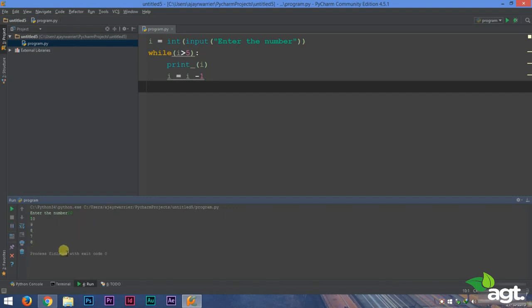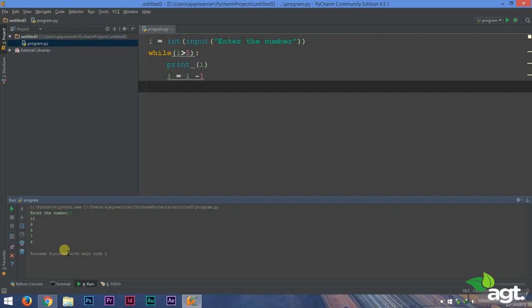And you can see the output screen. 6, 7, 8, 9, 10. First the value is 10. It will print that value 10. Then it will subtract 1 from it. And it will check if that number is greater than 5. That means it will check if 9 is greater than 5. Yes, 9 is greater than 5. So it will print 9. Then that I value will be subtracted by 1 again. So that I value will become 8.